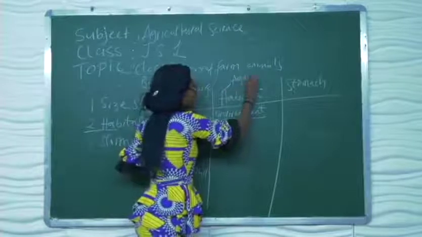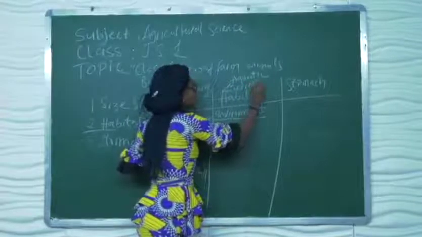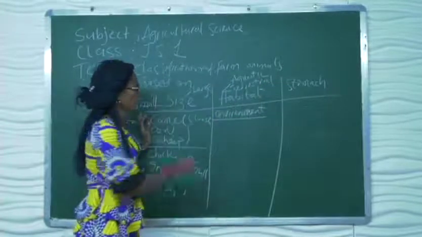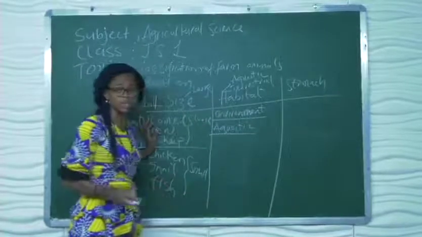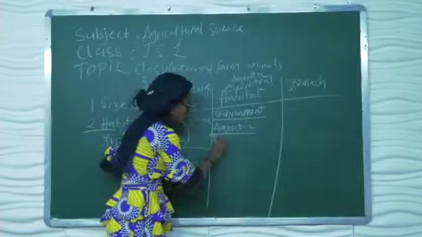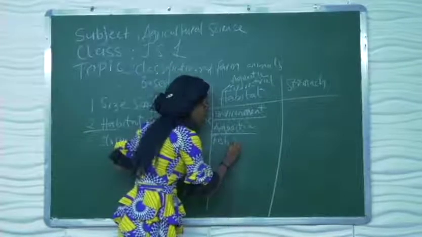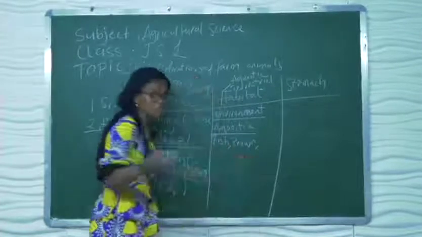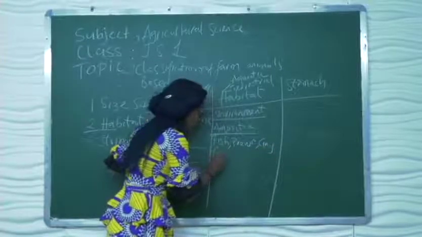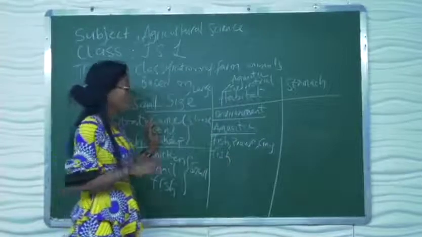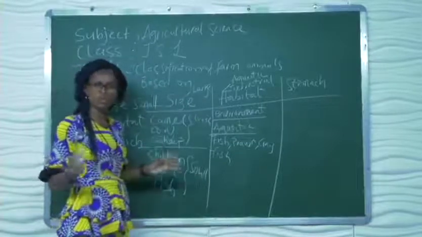So habitat can refer to either aquatic or terrestrial. Give me an example of an aquatic animal. Which animal do you know that lives in water? We have fish. Another one, prawn. We have crayfish. Beautiful. It shows that you eat a lot of them. I'm sure most of you like fish, right? These are animals that live in aquatic environments.